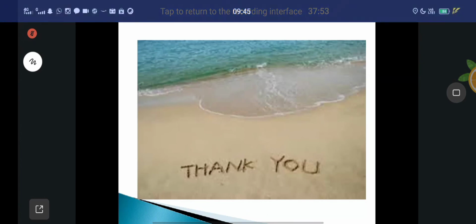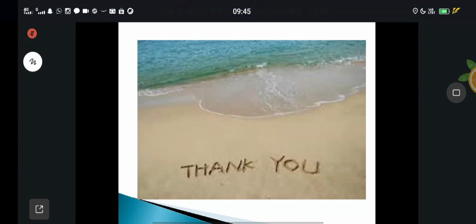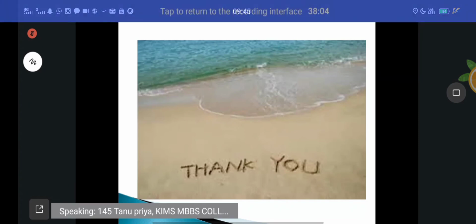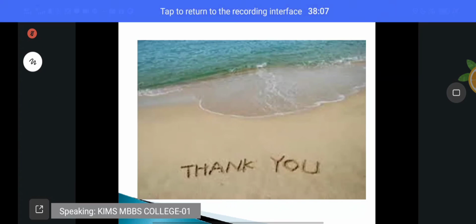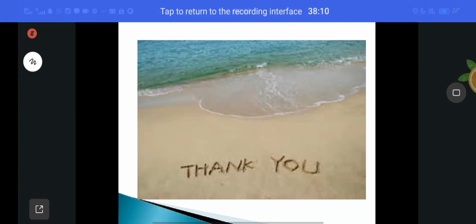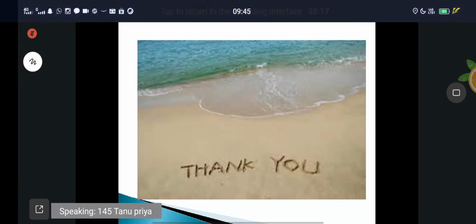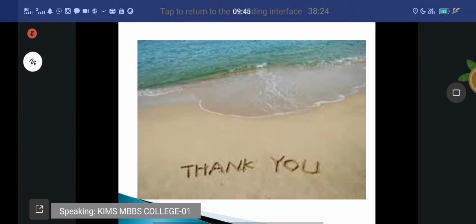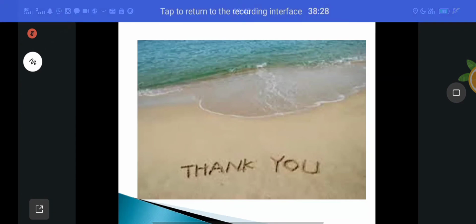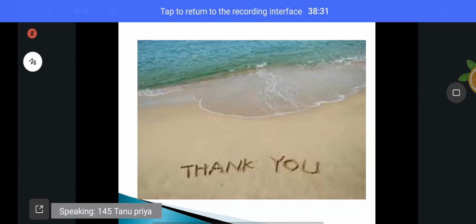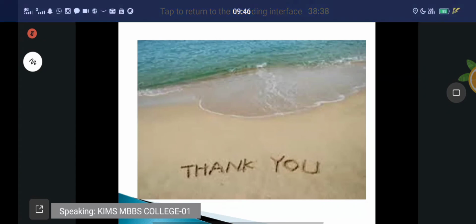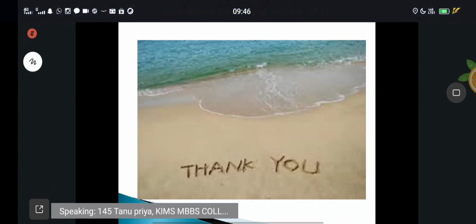Roll number 145. You tell me the terminal branches of the popliteal artery. Tibial branch, anterior, yes, correct.